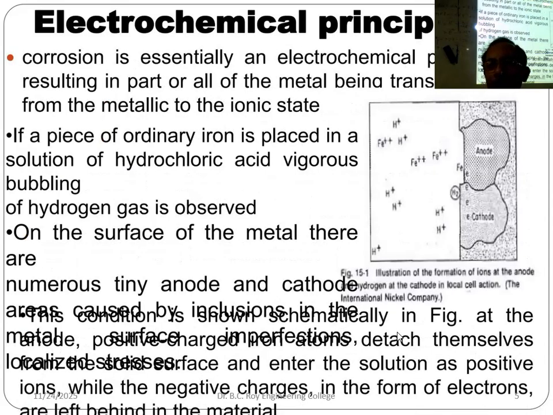Now, electrochemical principles. See here, this is the anode and this is the cathode. So hydrogen is getting deposited at the cathode. Two different metals may be present, and here iron is there. So iron is getting dissolved in the liquid, forming Fe2+. And here H+ is getting deposited and producing hydrogen gas, which is then liberated. It is getting discharged over here.